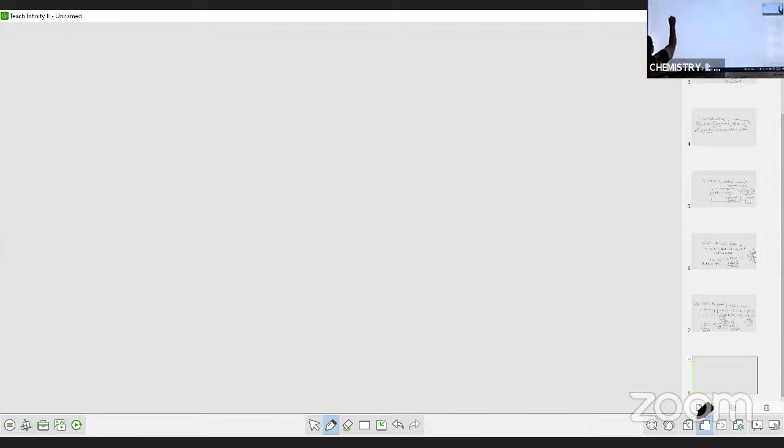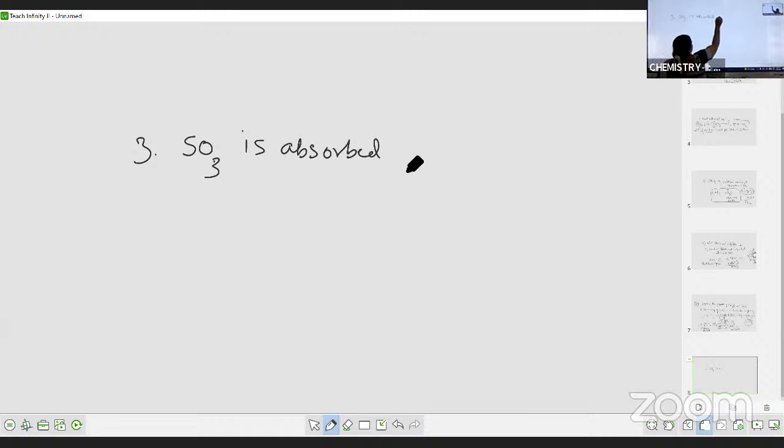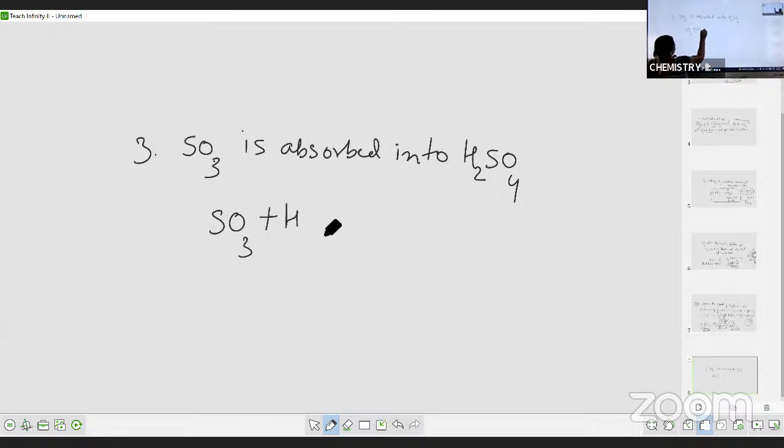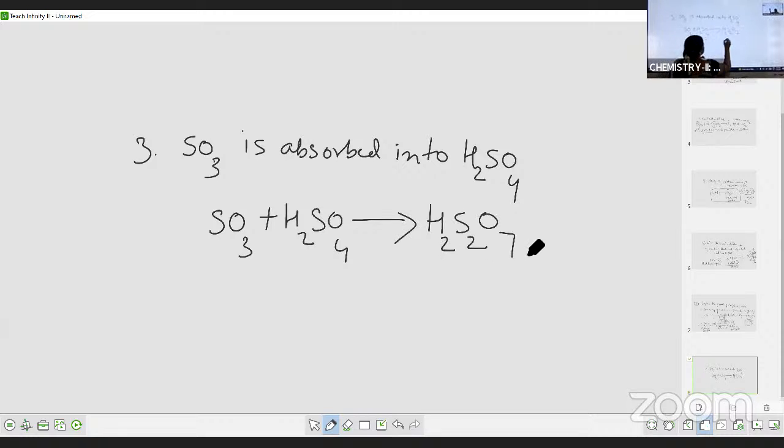Third step. अब क्या मिला आपको? SO3 मिला, right? SO3 is absorbed into H2SO4. What is H2SO4? Sulfuric acid. थोड़ा sulfuric acid डाले तो क्या होता है आपको? You will be getting oleum. SO3 plus H2SO4 gives H2S2O7, which is called as oleum.